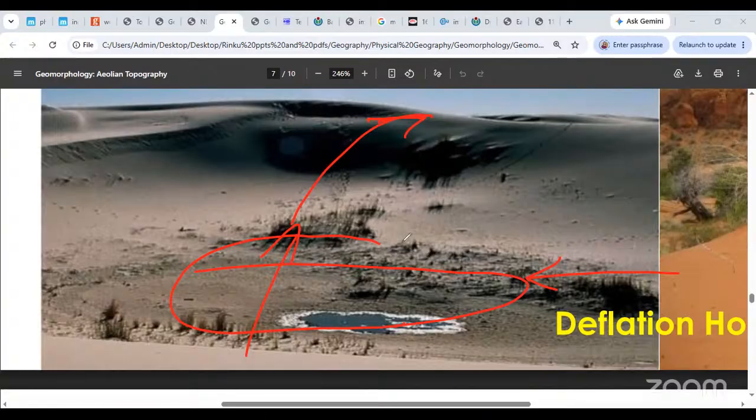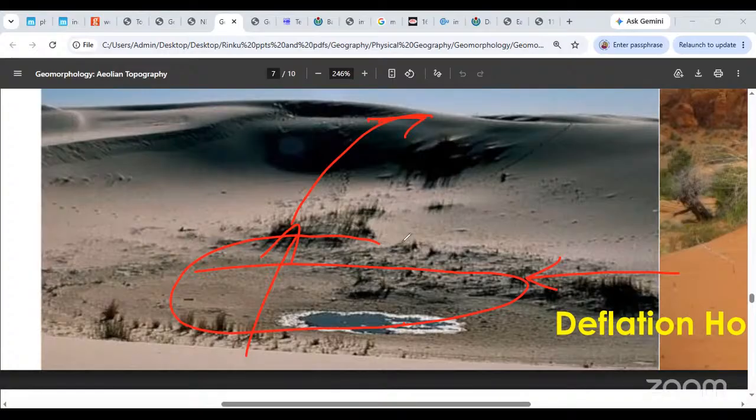Now, sometimes because of faulting or other tectonic activities, the depression can actually reach the water table. And once it reaches the water table, water will start to ooze upwards. That is the beginning of an oasis, because if water is available, clearly you can expect vegetation, which can serve as a pit stop when you're traveling in the desert. Not every deflation hollow can give rise to an oasis, but this is usually how oases begin.